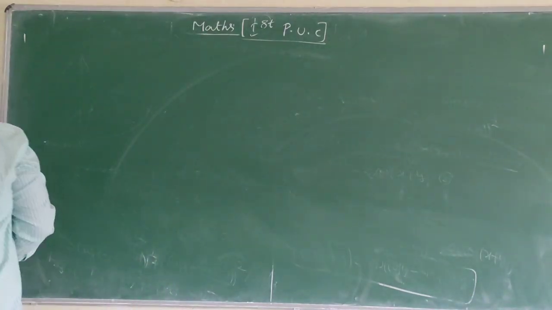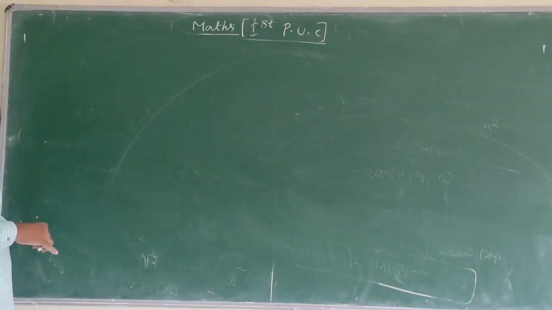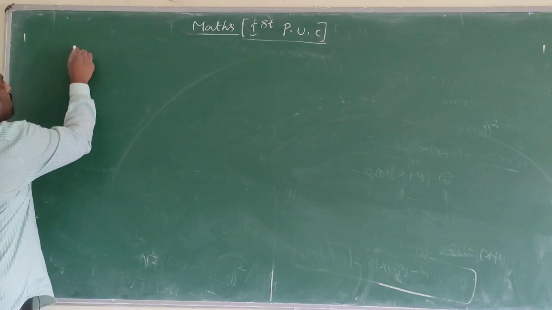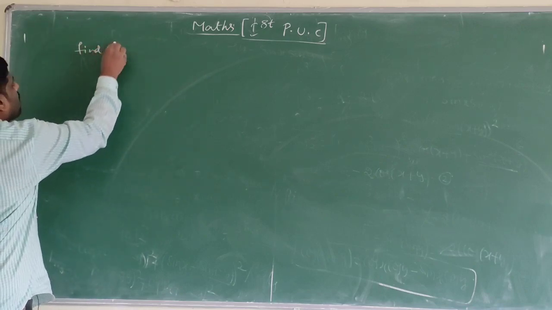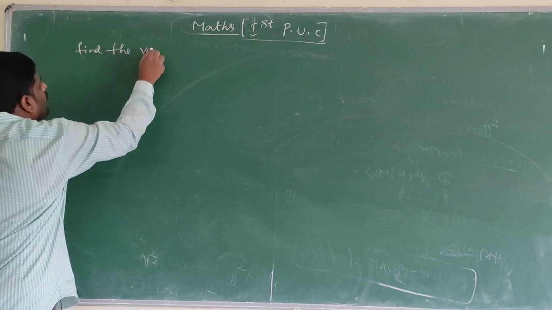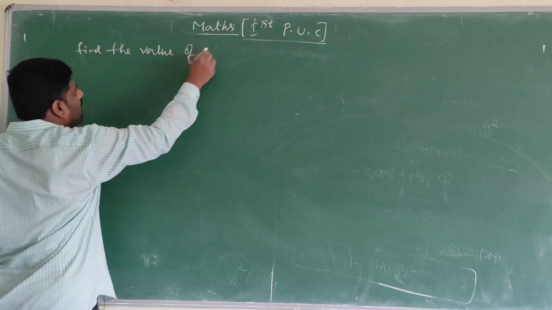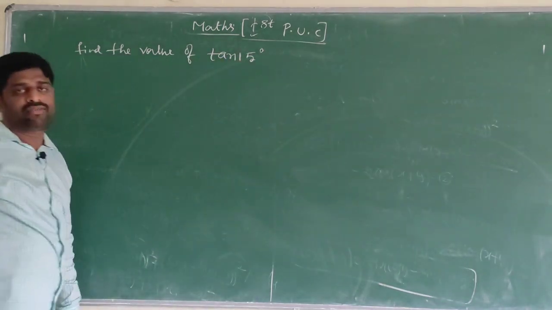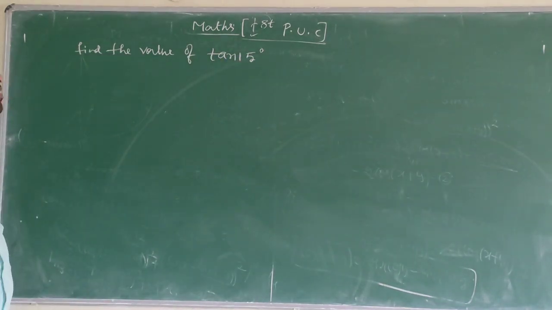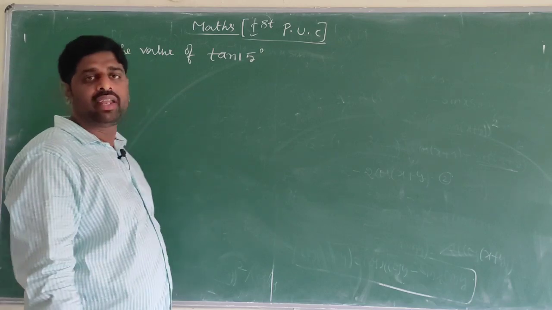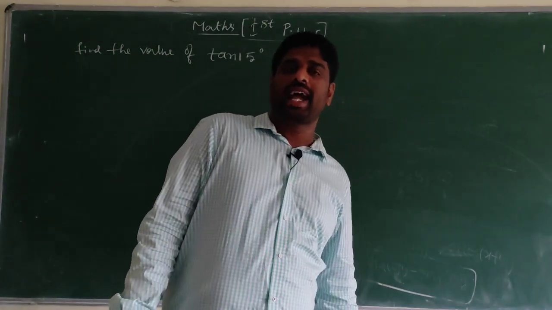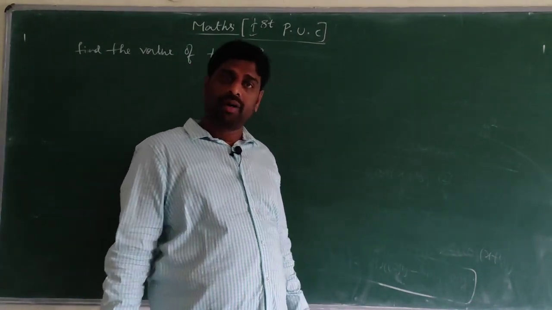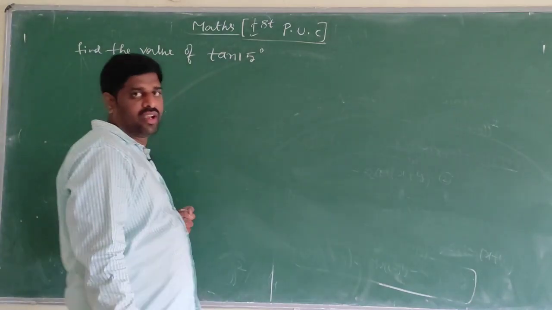Children, under this derivation they will ask one sub question: find the value of tan 15 degree. There is no direct value of tan 15 degree. You know tan 0 degree, tan 30 degree, tan 45 degree, but there is no direct value of tan 15 degree.